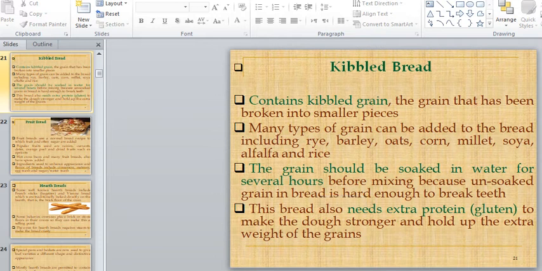Assalamualaikum. I'm back here. In the previous lecture, we were discussing the different types of breads. So today, we will start with kibble bread.